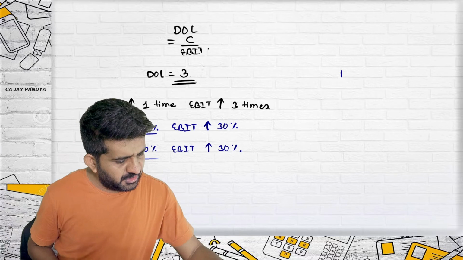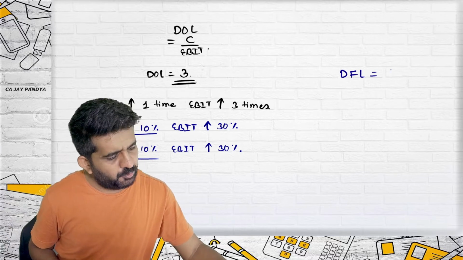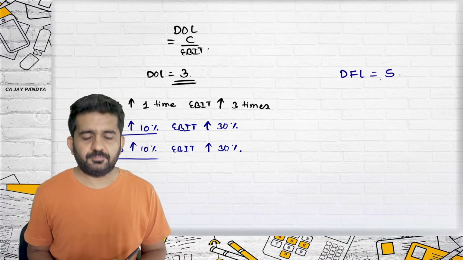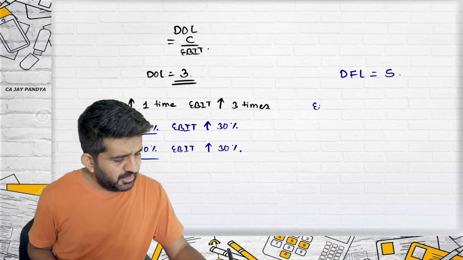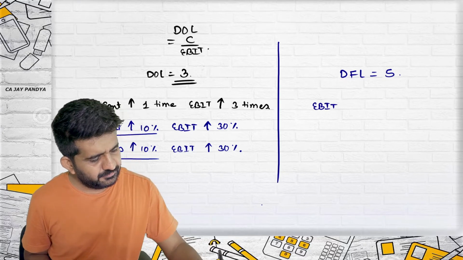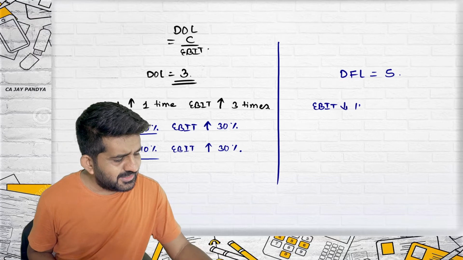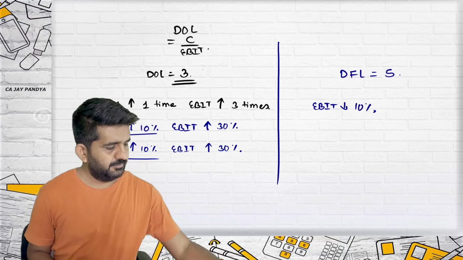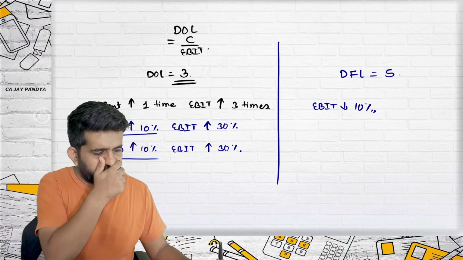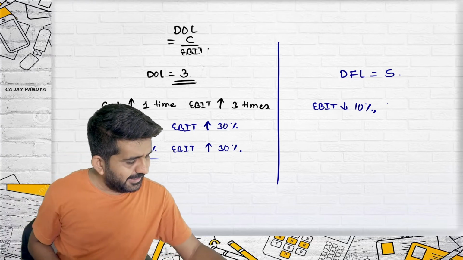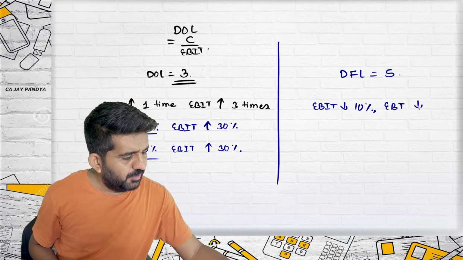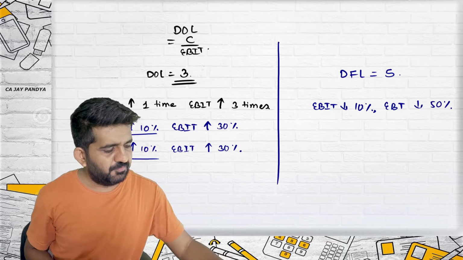If it was degree of financial leverage, say, equal to 5, what does it mean? If EBIT, say, decreases by 10%, you can take increase or decrease, then EBT will decrease by 50%, 10 into 5.